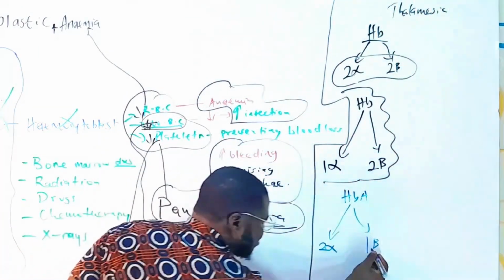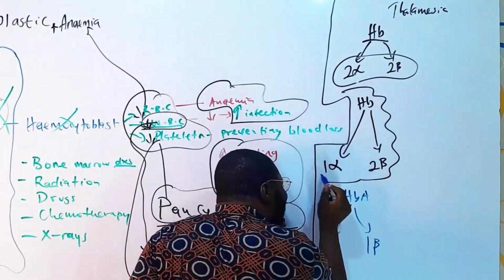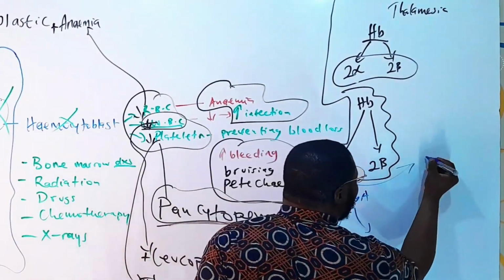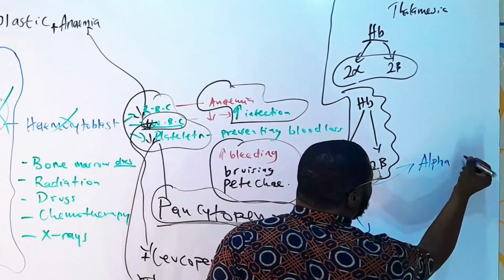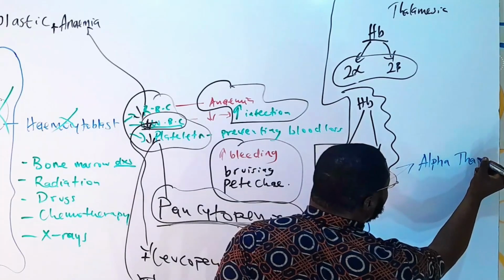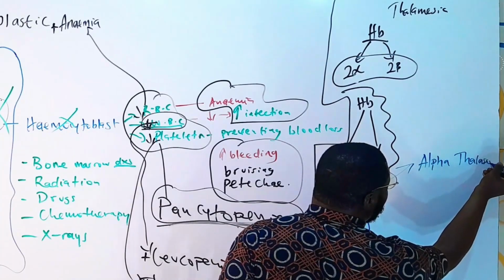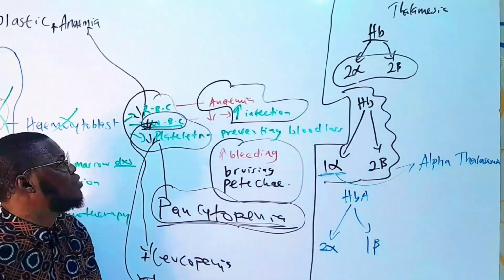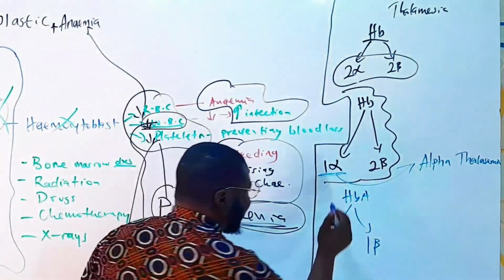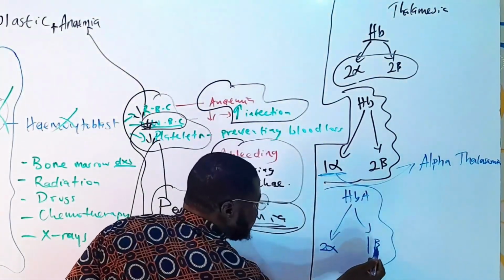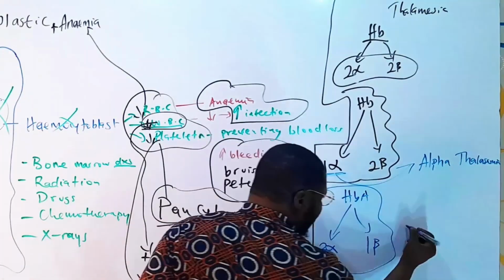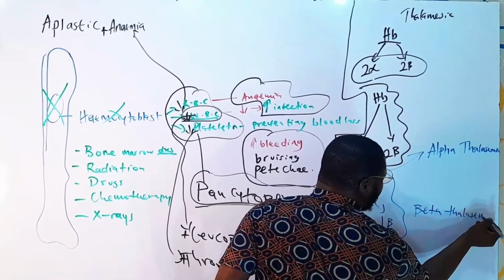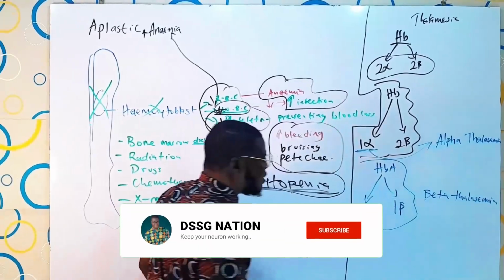The point is that people who are missing 1 alpha, which is supposed to be 2, have alpha thalassaemia. So you can guess: people who are missing 1 beta instead of 2 have beta thalassaemia. As simple as that, guys.